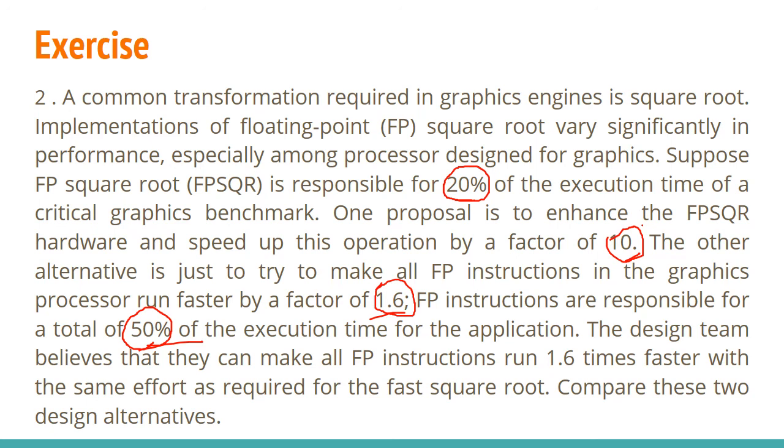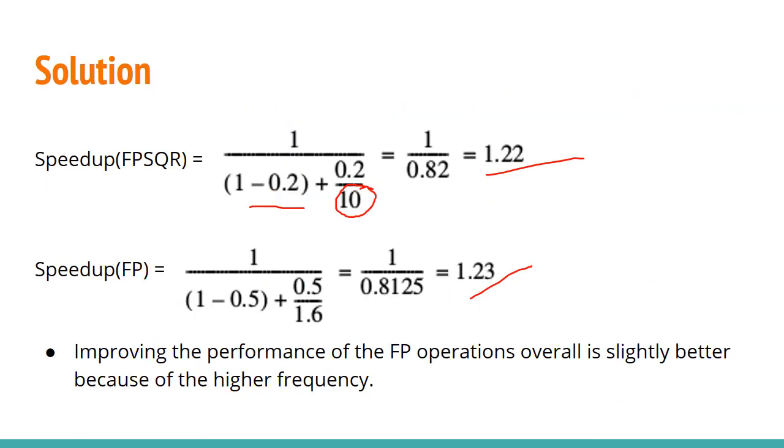20% is the fraction enhanced for FPSQR, and the speed up is 10, and for FP the speed up is 1.6 and its fraction enhanced is 50%. Using these you can evaluate the speed up using the equation 1 by 1 minus fraction enhanced plus fraction enhanced by speed up enhanced. So for FPSQR, your fraction enhanced is 0.2. So you will get 1 minus 0.2, and 0.2 by 10, because 10 is the speed up here. So totally you will get 1.22.